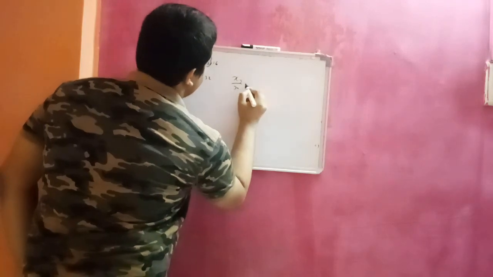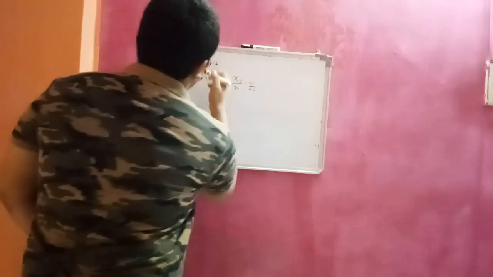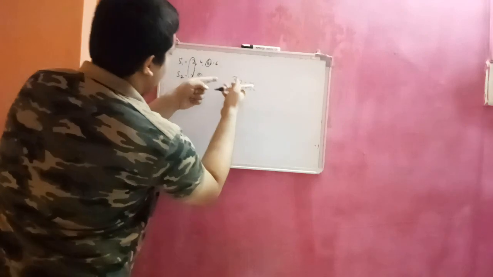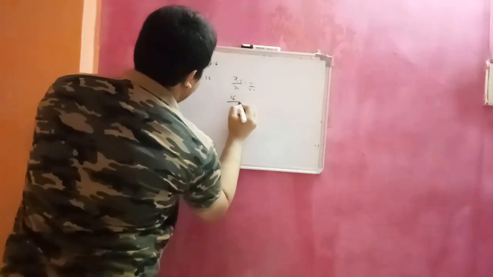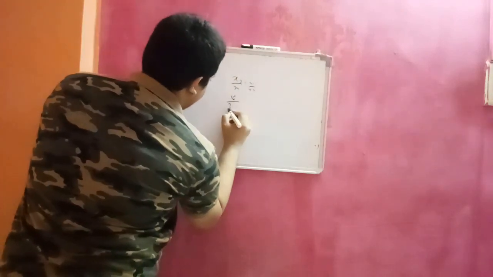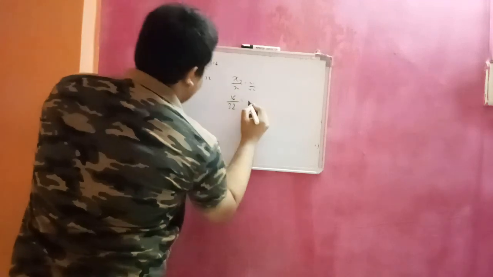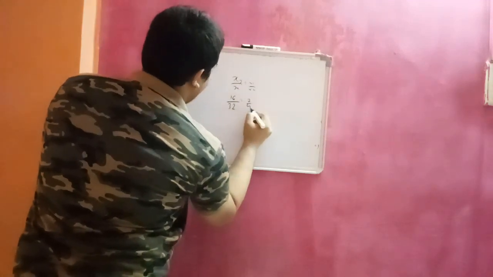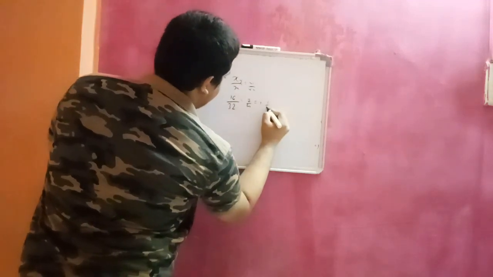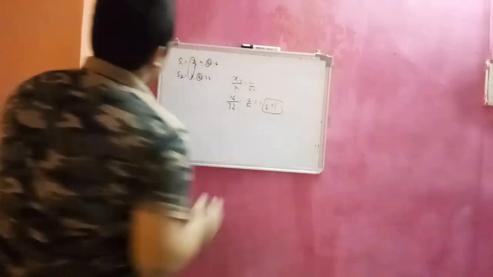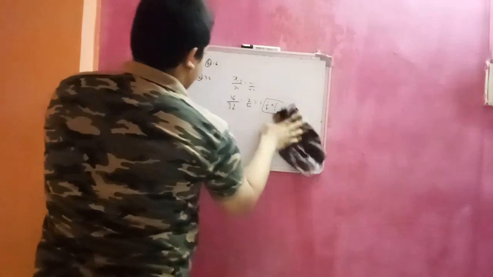xn by y1 is equal to r1 by r2. Here xn is the last term of the first GP, that is 16, by the last term of the second GP, 32. The common ratios are 2 and 4. Here 1 by 2 is equal to 1 by 2. So if this type of pattern is formed, then only we get this relation.